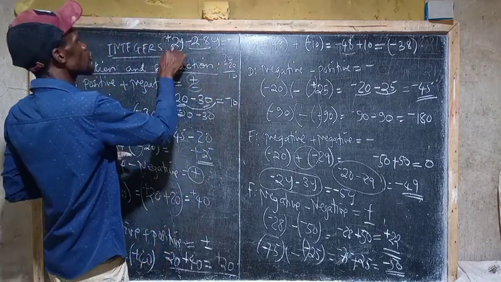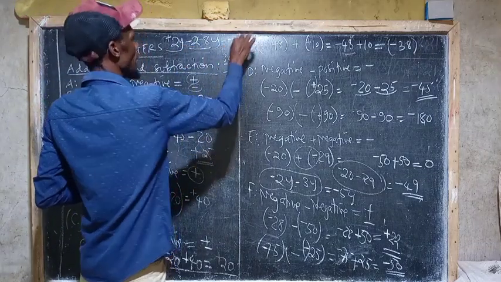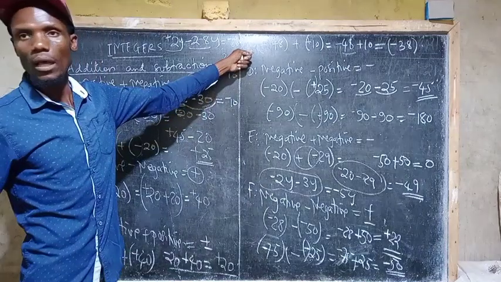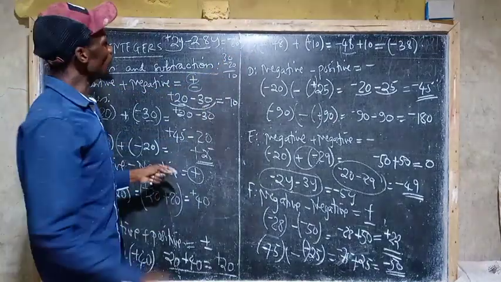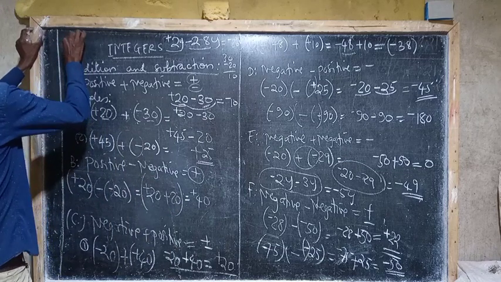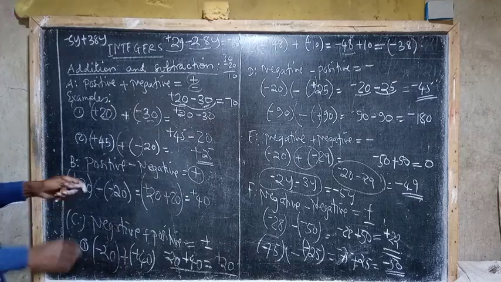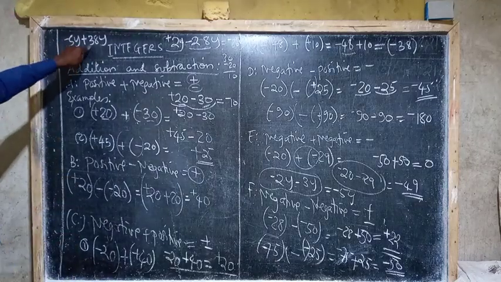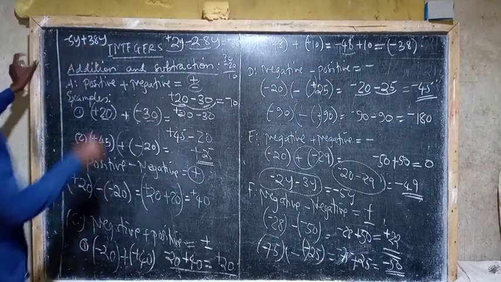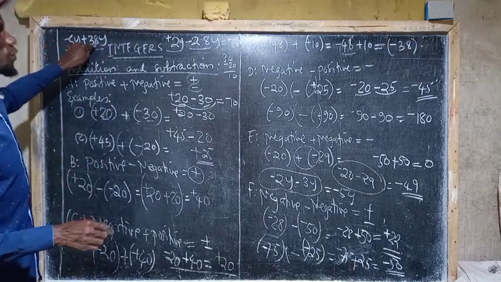So the answer to 2y minus 28y is negative 26y. This is very important, because if you misunderstand this, for example you have negative 5y plus 38y, you cannot put them together in the same way, because this is negative 5 and this is positive 38.